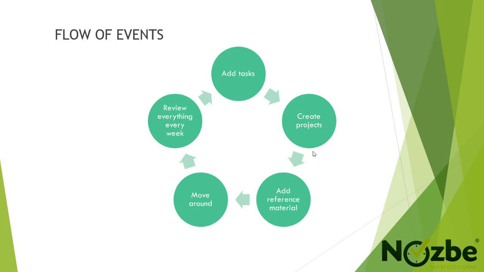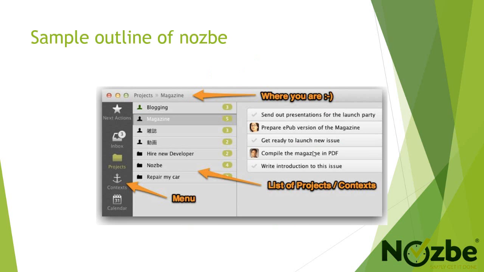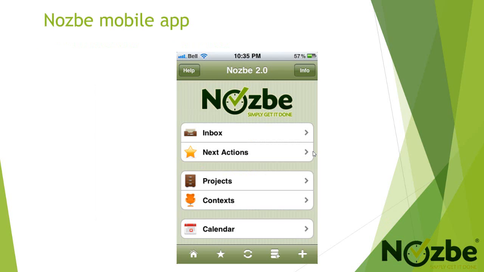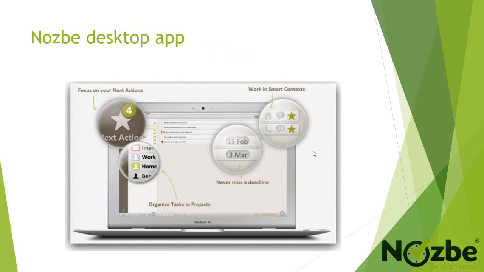Review is very important, and so everything should be reviewed at least once a week in order to check, rearrange, and reschedule. Review also helps to set up next actions for the week and add necessary comments. Here is a sample outline of Nozbe. We can see the menu, we can see the list of projects or contexts, and this is how the Nozbe mobile application looks like. And this is a sample of the Nozbe desktop application.